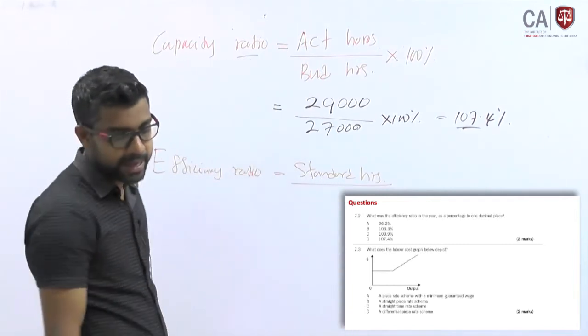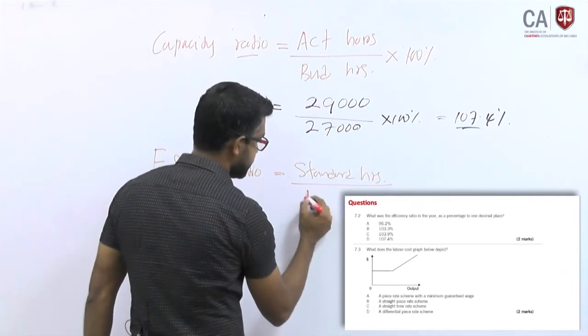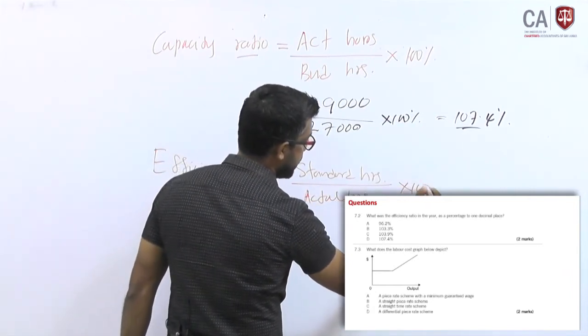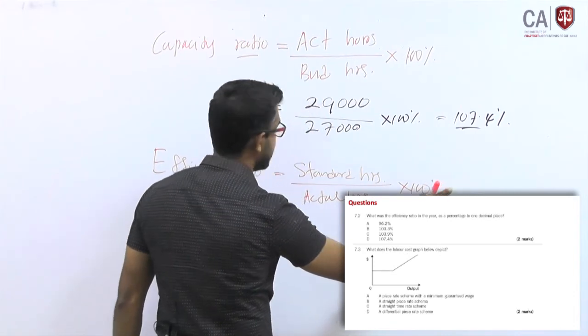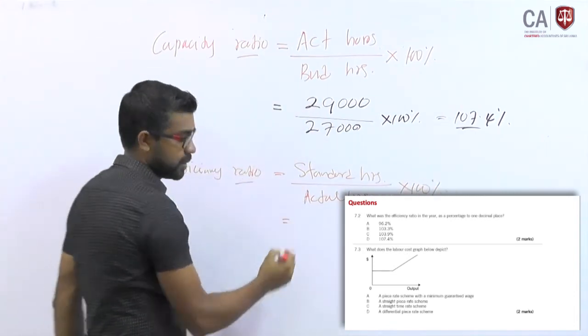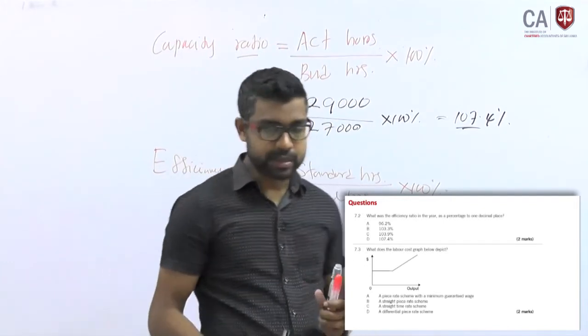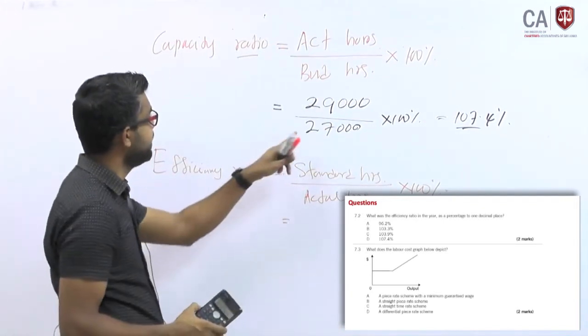Divide by actual hours you work into 100, because they are asking a ratio.